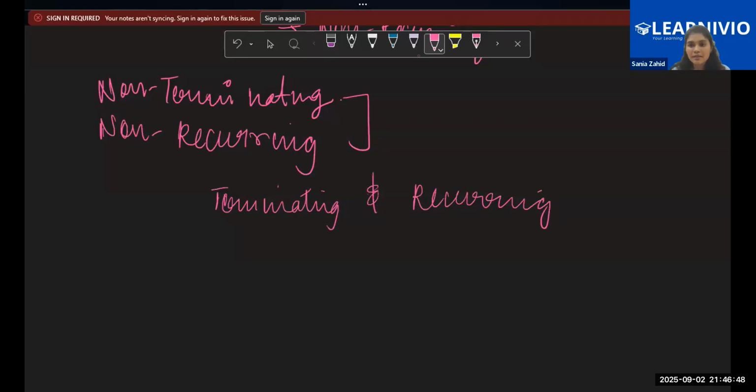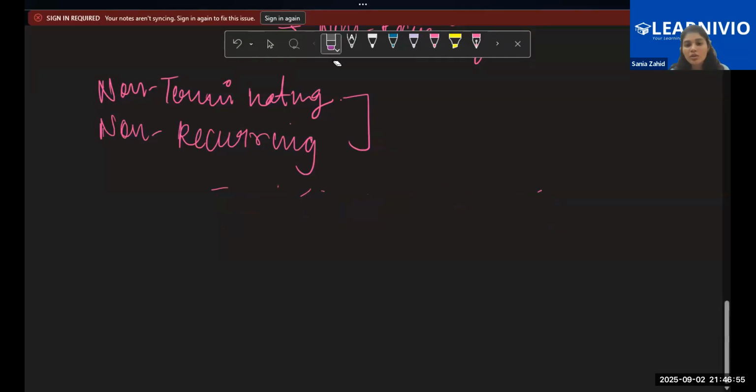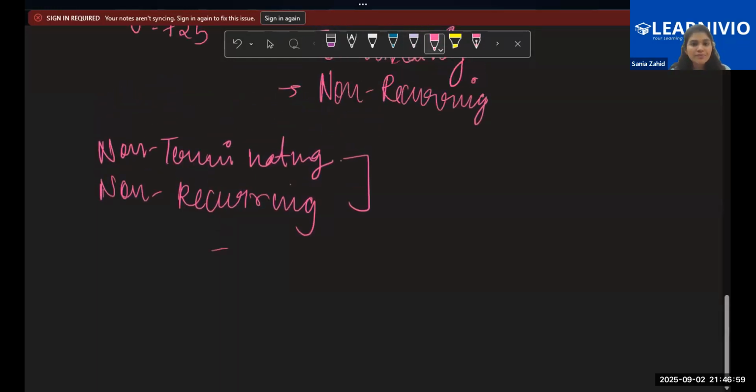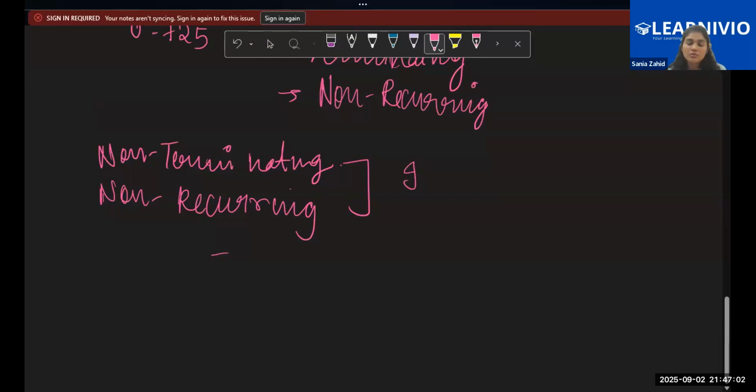You cannot have terminating and recurring. Then non-terminating, non-recurring kinds of decimal expansions are irrational numbers. So if apart from this you are having any combination, that's rational, but if you have this, then that's called irrational.